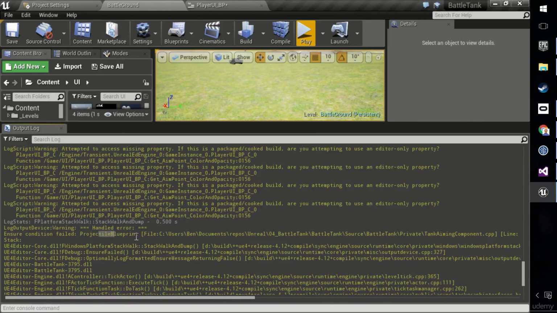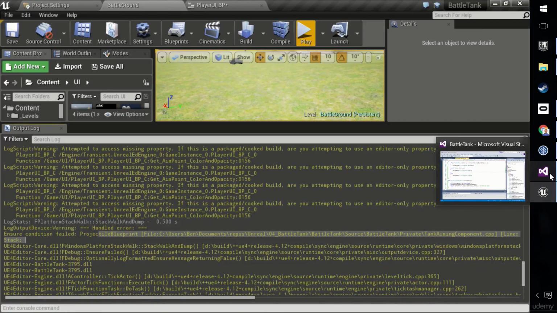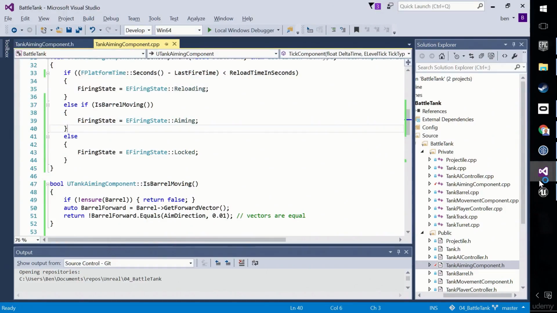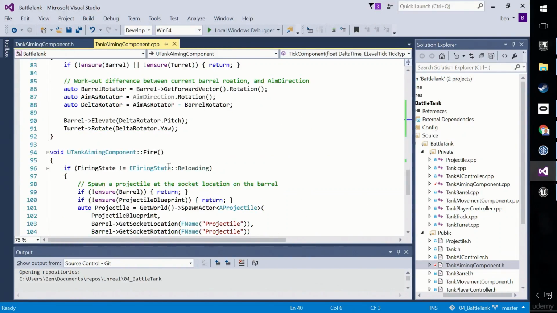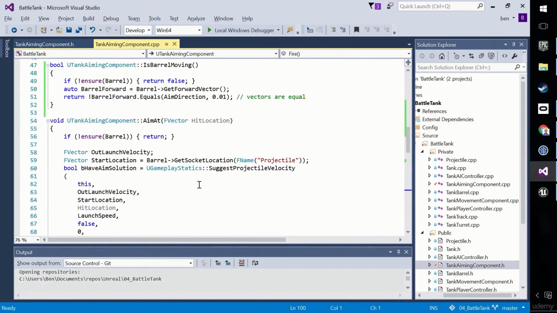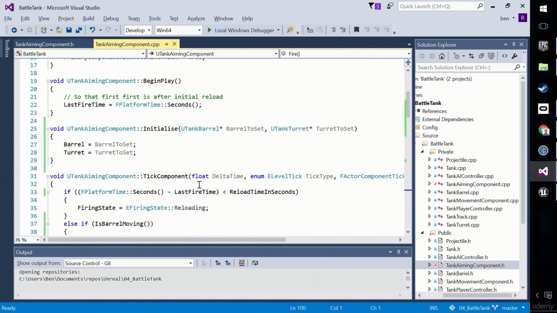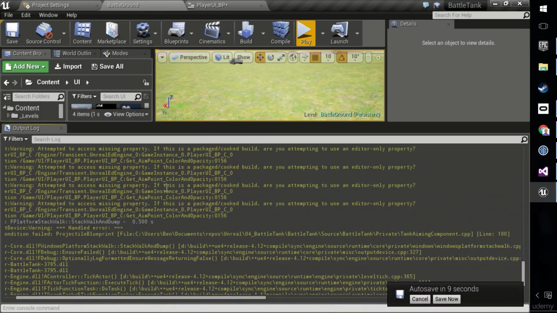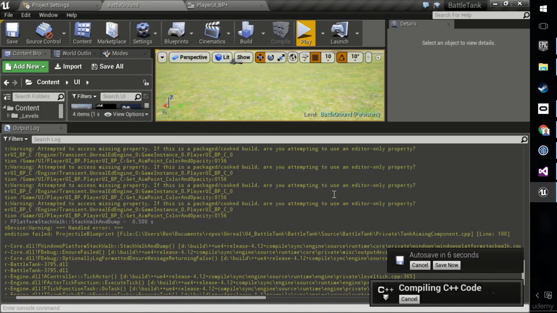Now, we've got a projectile blueprint ensure failure on the tank aiming component line, what line? Love these line numbers, 100. So on line 100, we are not having a projectile blueprint available. That is probably because the AI tank is firing too early. So have we prevented it from firing at the beginning? Yes, we have. So it's not that. Let's recompile and have a look and see how it's behaving now.